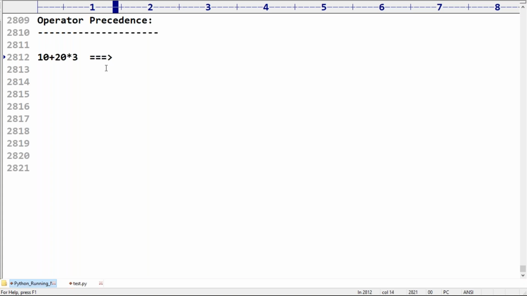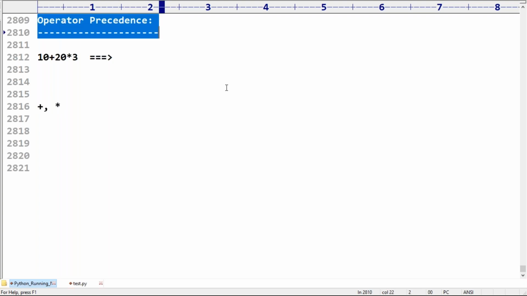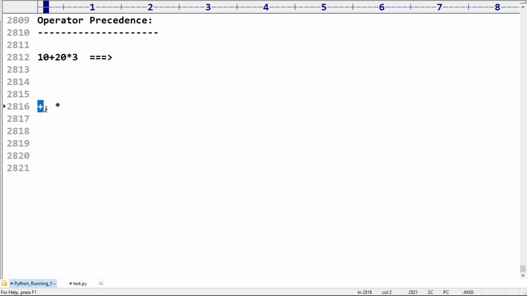Good. Here how many operators are there? Two operators: plus and star. Which operator will be evaluated first? It always depends on operator precedence. If multiple operators are there, which one is evaluated first depends on operator precedence. Star has more precedence than plus.